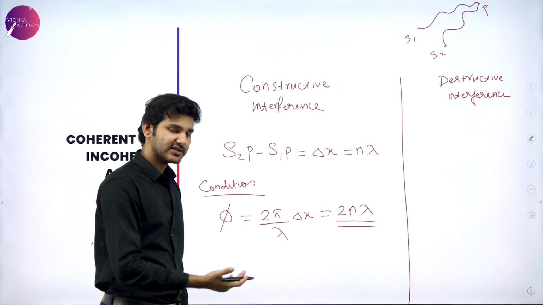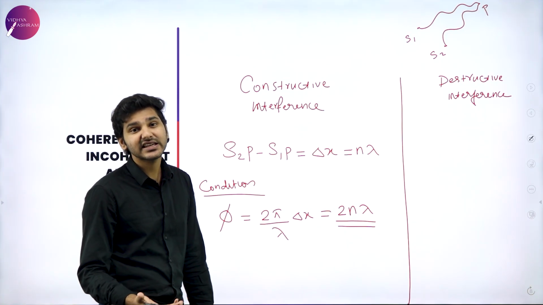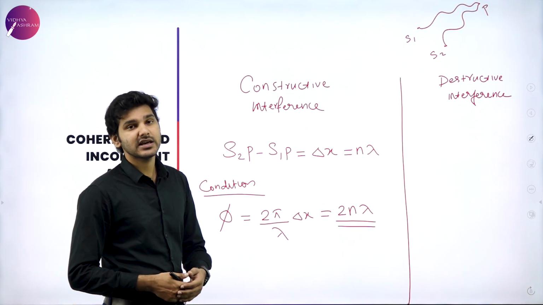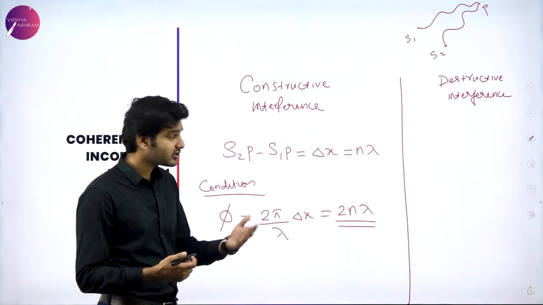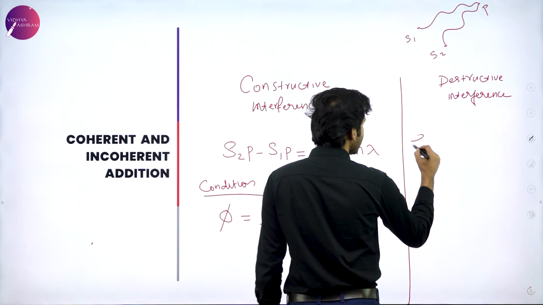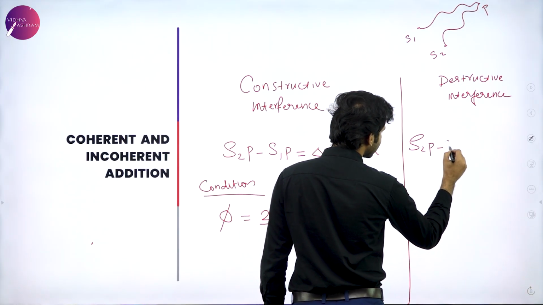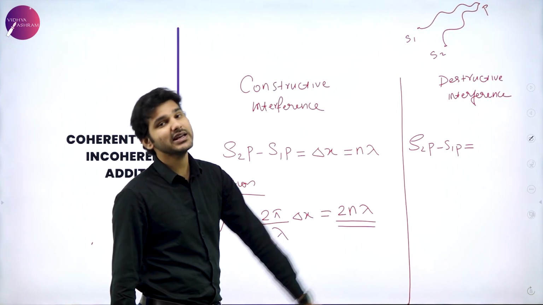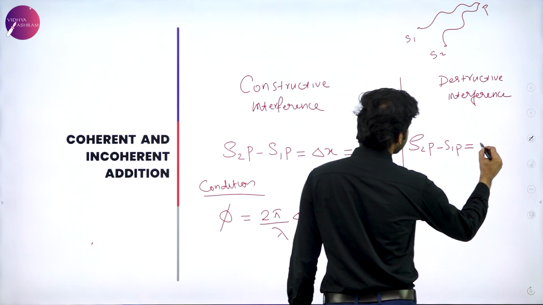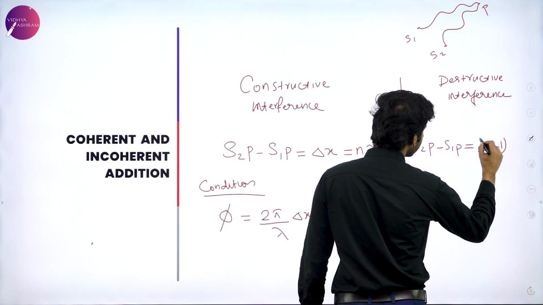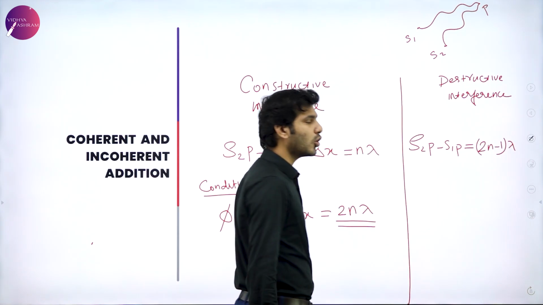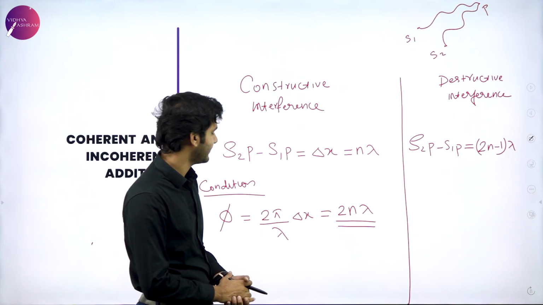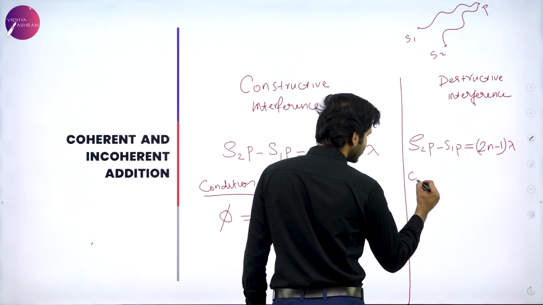If the phase difference or simply the path difference is an odd multiple, then we can say that they are going to interfere destructively. Simply, we can write it as S2P minus S1P equal to (2n minus 1) lambda by 2, an odd multiple, then we can see that they are going to interfere destructively. So the condition is that,